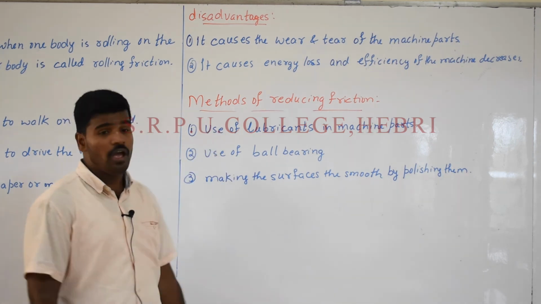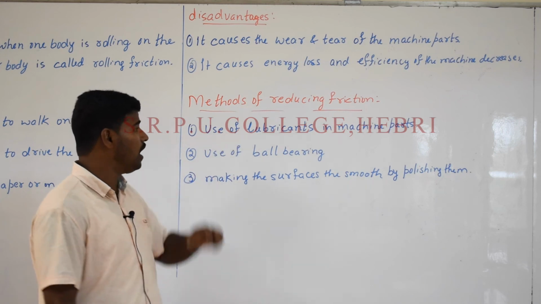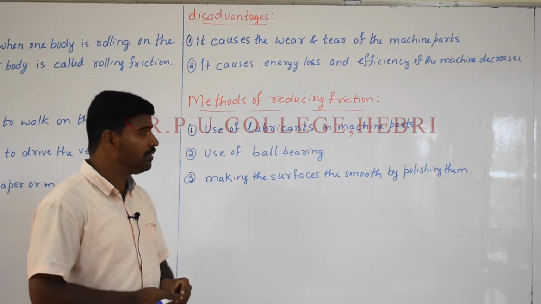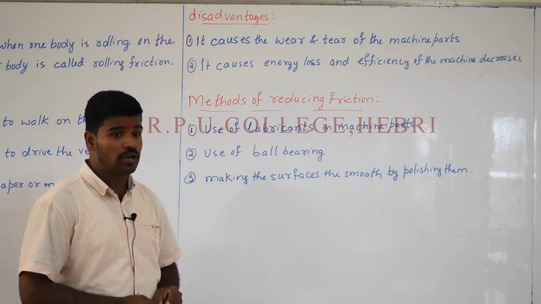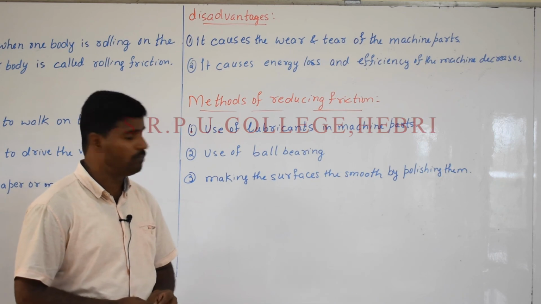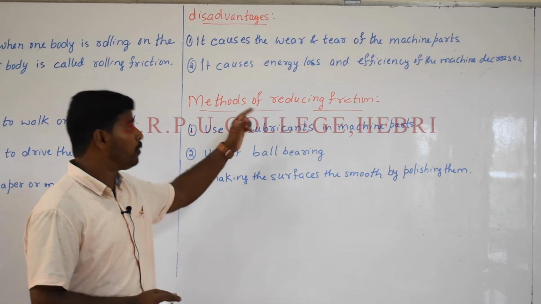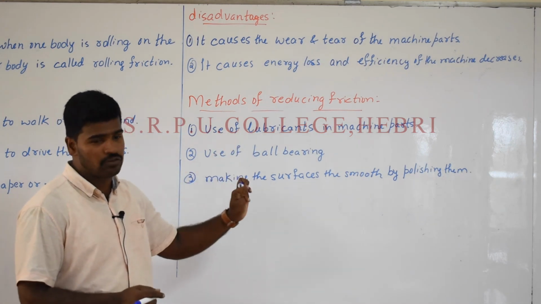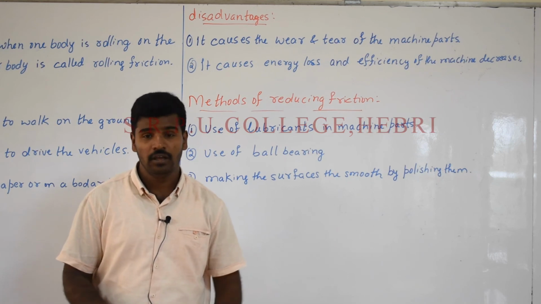The next one, methods of reducing friction, a very important one. In that, the first one, use of lubricants in machine parts. The second one, use of ball bearings or roller bearings. And the last one, making the surfaces smooth by polishing them. Therefore, this is all about the friction part. A very important question in that: advantages, disadvantages as well as methods of reducing friction. Is it clear? Yes, thank you.